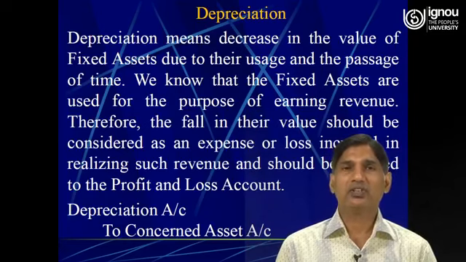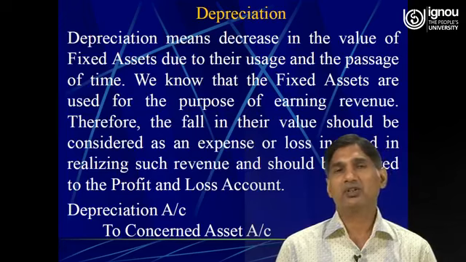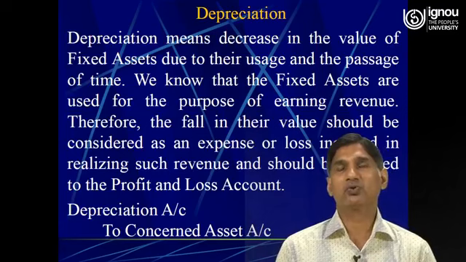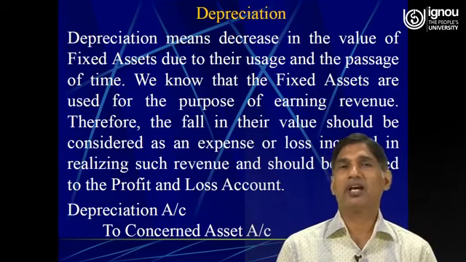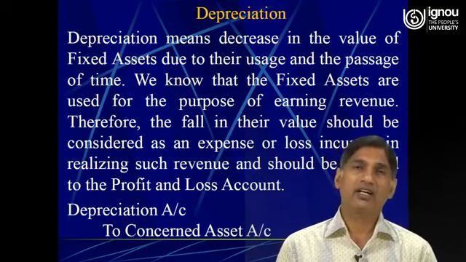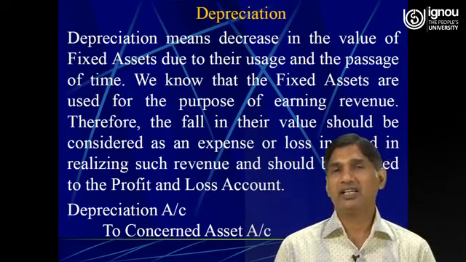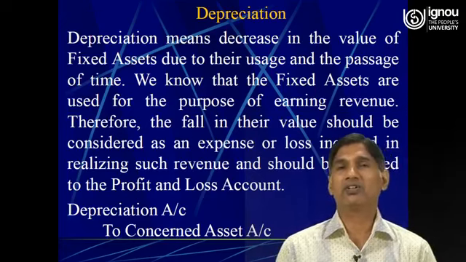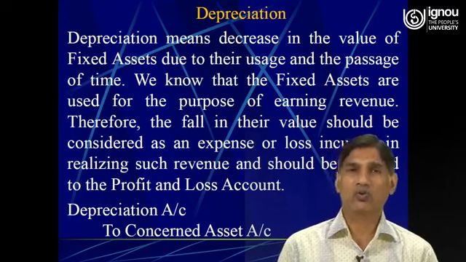So the journal entry would be depreciation account debit to assets, because depreciation is an expense or loss for the business. Therefore, we applied the rationale of the nominal account and accordingly we debited it, and asset being the real account, we applied the rationale of the real account, that debit what comes in and credit what goes out.